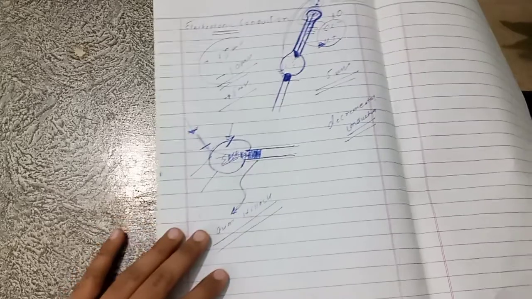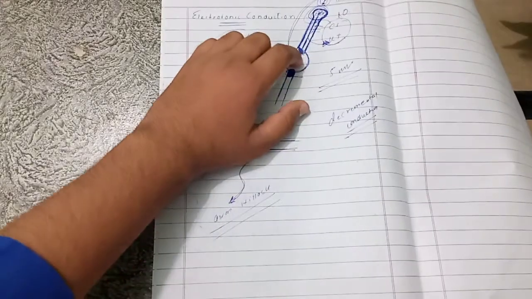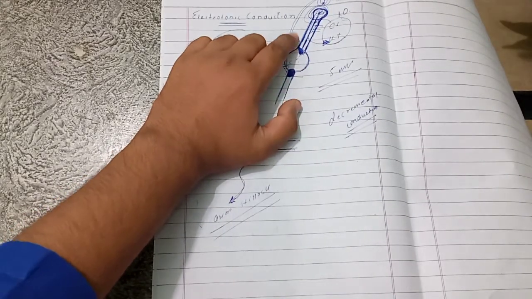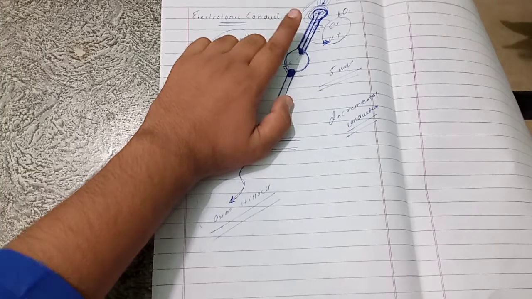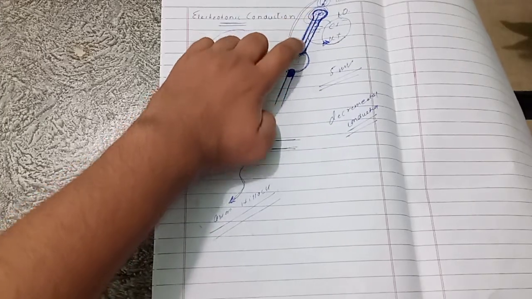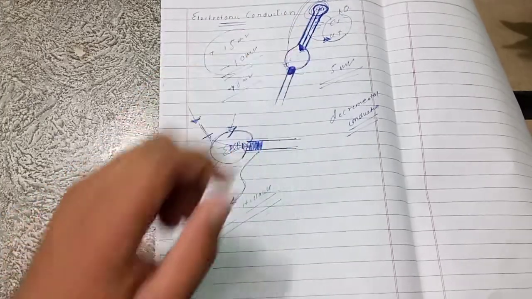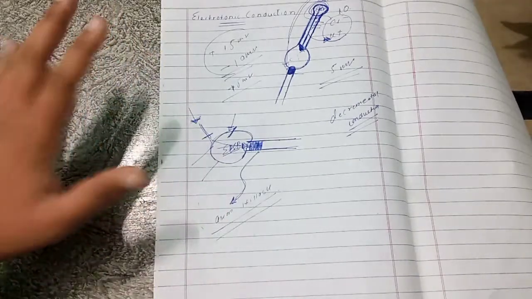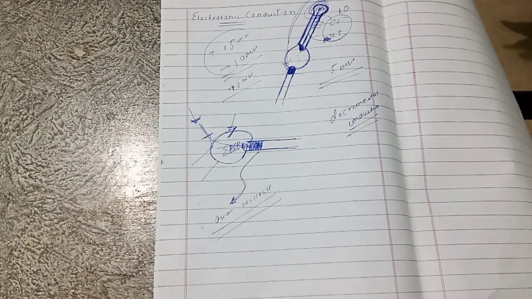So if the length of the dendrite is greater, there will be greater loss, because the EPSP has to travel a long journey, and during that long journey much chloride enters and much potassium outflux occurs, and large negativity is created which will neutralize the EPSP.